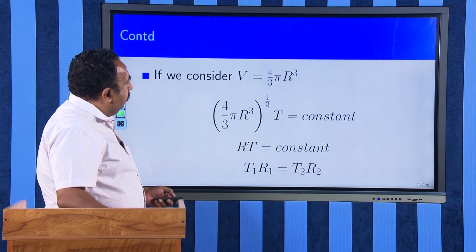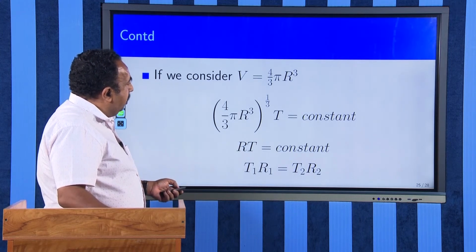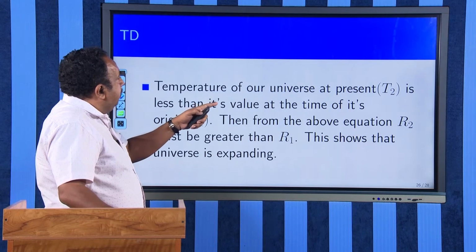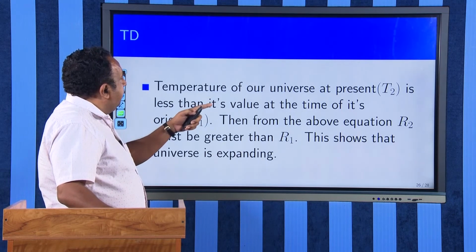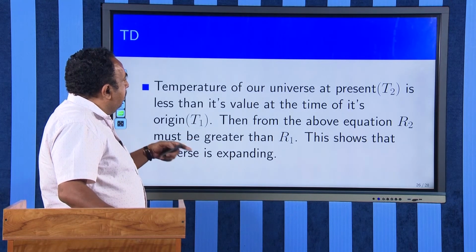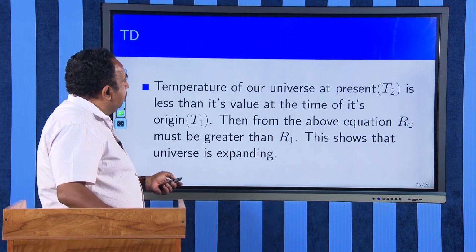This is the equation, T1 R1 is equal to T2 R2, and therefore, the temperature of our universe at present, T2, is less than its value at the time of its origin, T1. Then from the above equation, R2 must be greater than R1. This shows that the universe is expanding.